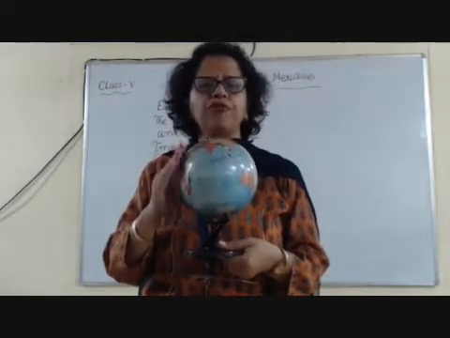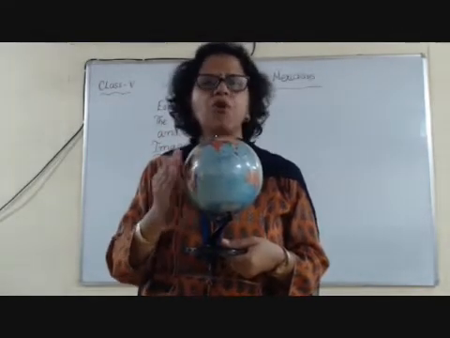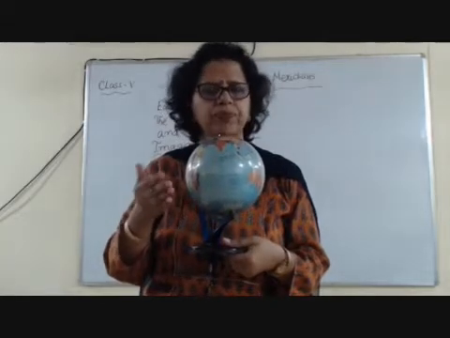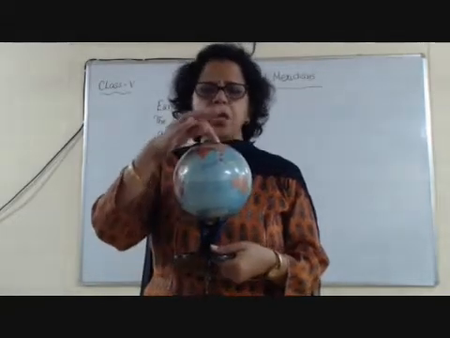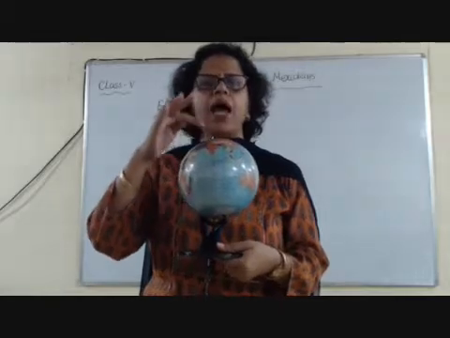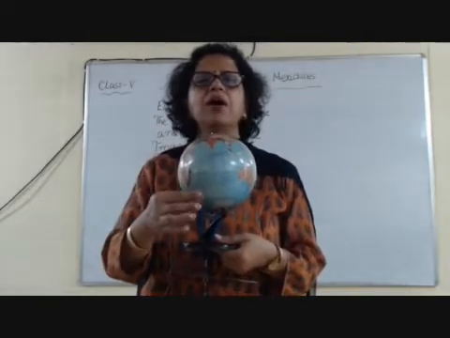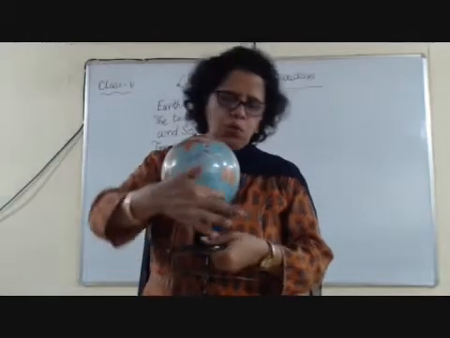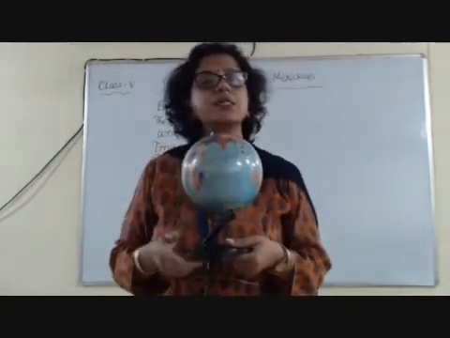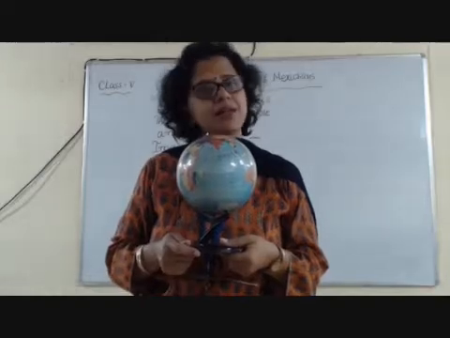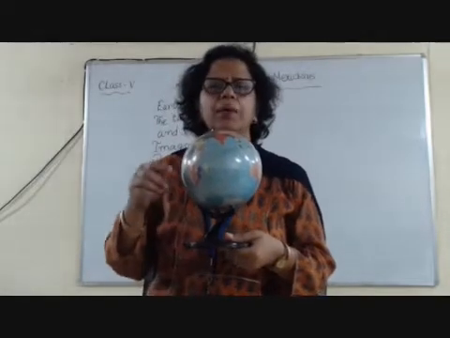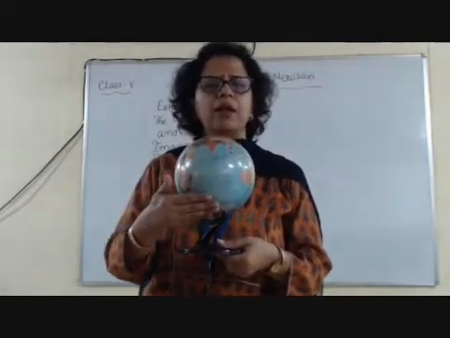So kindly refer to that diagram for your better understanding. Similarly, as we have Arctic Circle at 66.5 degrees north, we have Antarctic Circle which is here and it is 66.5 degrees south. Yes, because it is in the southern hemisphere.